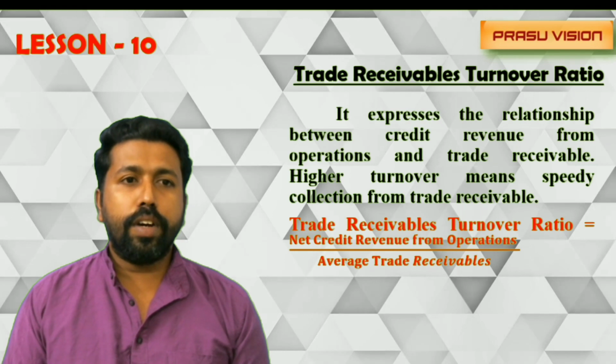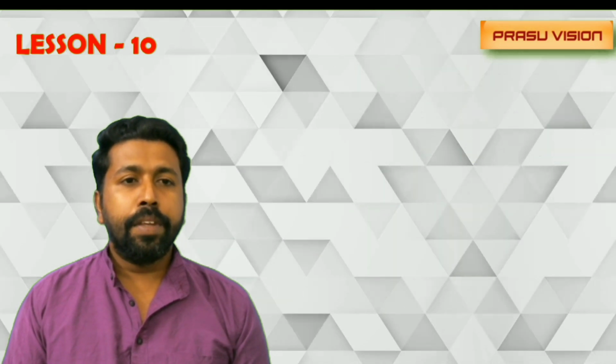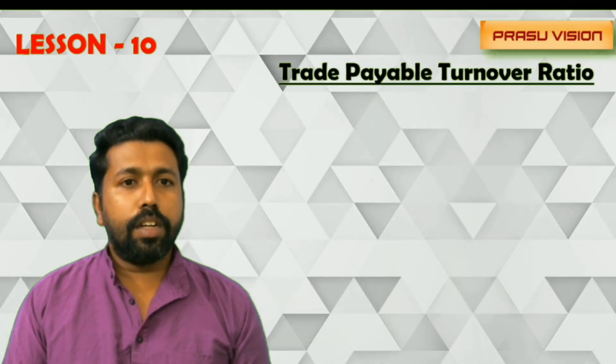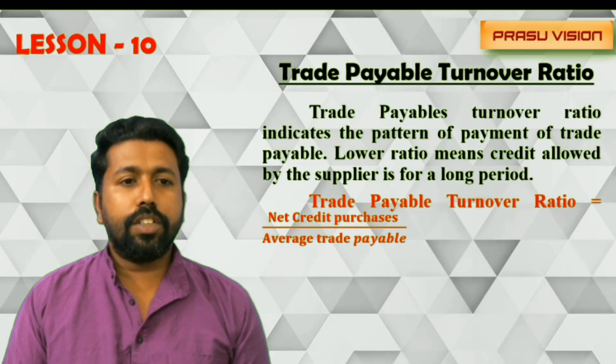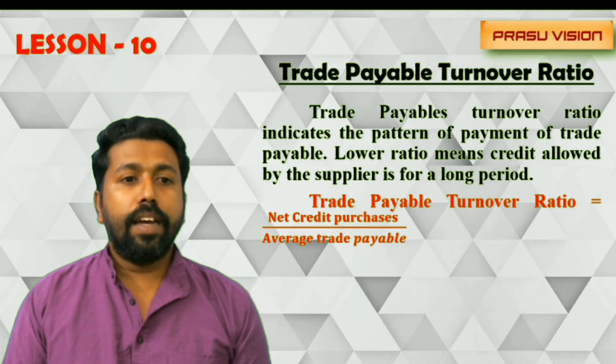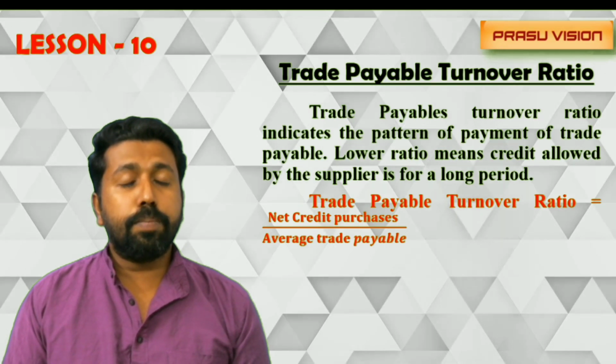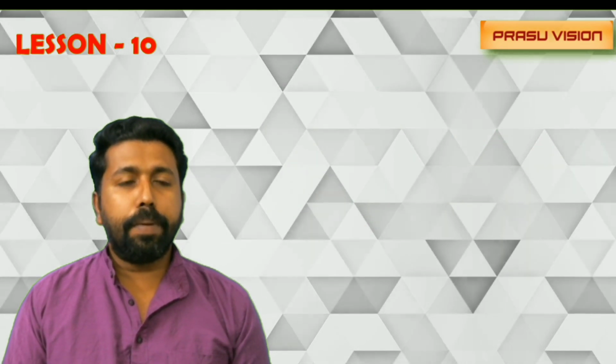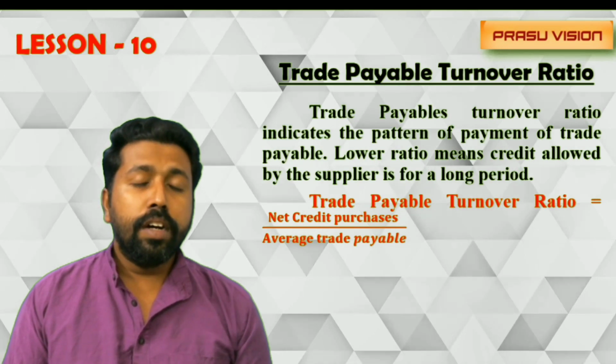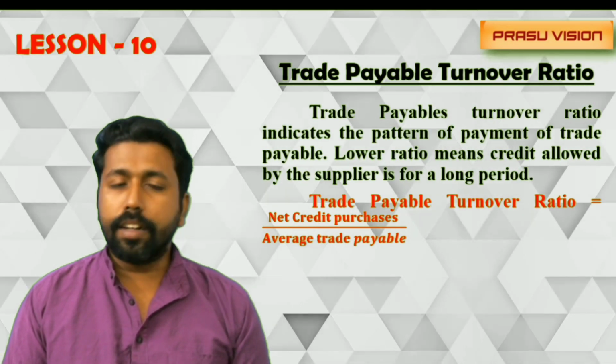It is used to find out, not a much important area. And trade payable turnover ratio, another thing, shows the relationship between net credit purchases and average trade payable. Use this equation, net credit purchase divided by average trade payable, for calculating the trade payable turnover ratio.